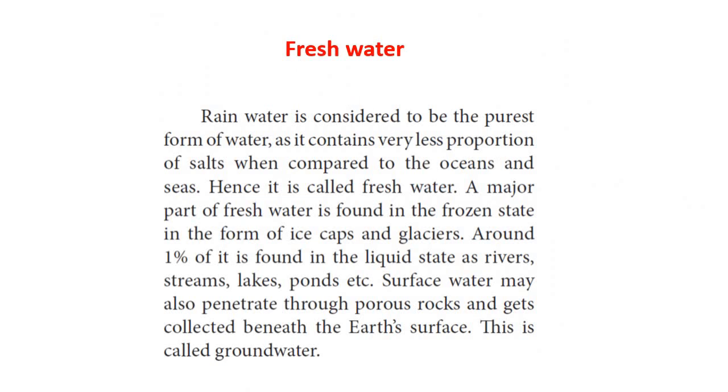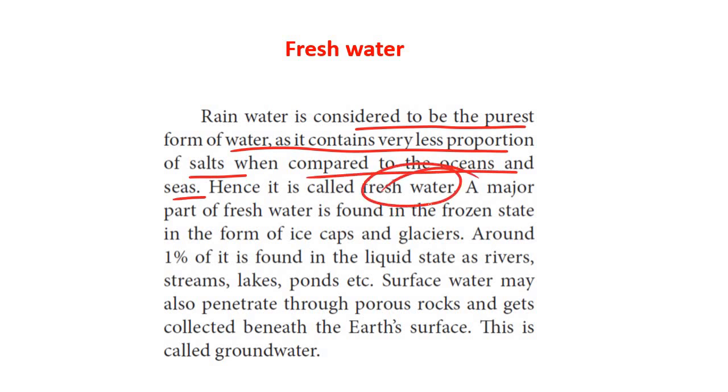Okay, let us now consider the next very important topic of fresh water. Rainwater is considered to be the purest form of water as it contains very less proportion of salts when compared to oceans and seas. Hence, it is called fresh water.